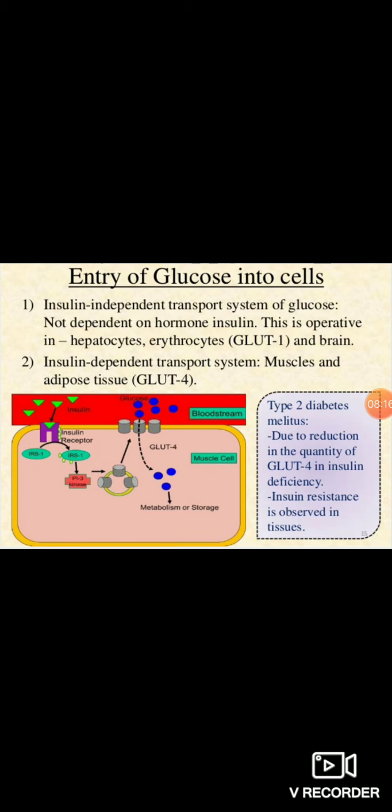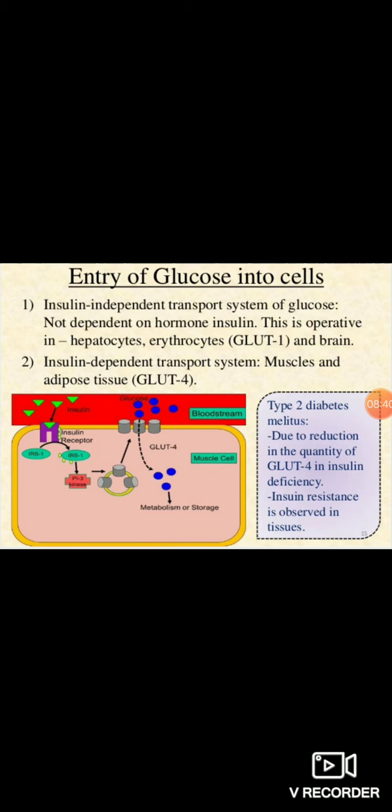Kinase means what? What is the function of the enzyme kinase? Addition of a phosphate group. So PI3 kinase will become activated, and further this kinase will phosphorylate the GLUT4, which is in the inactivated form present in the cytoplasm of the muscle cell.